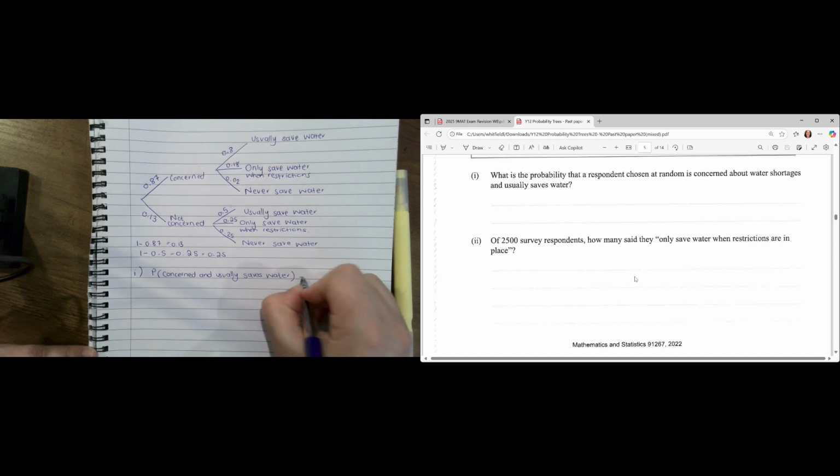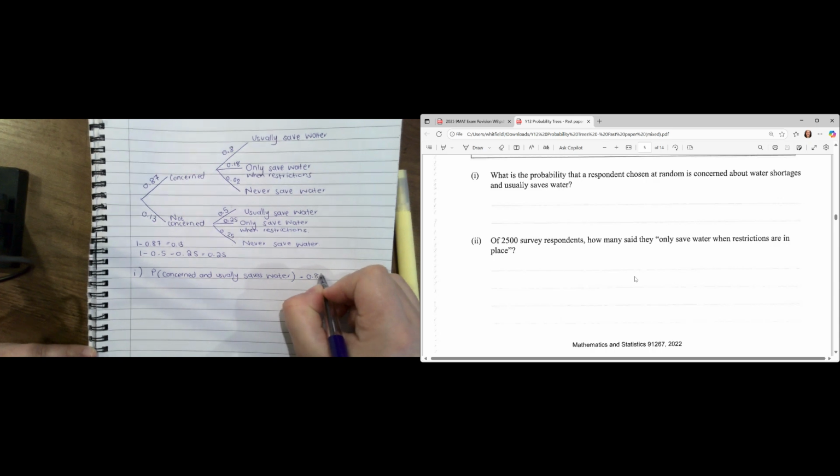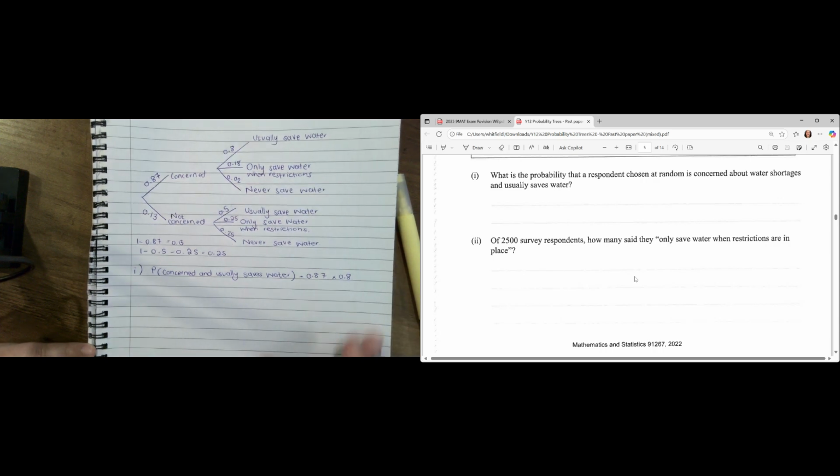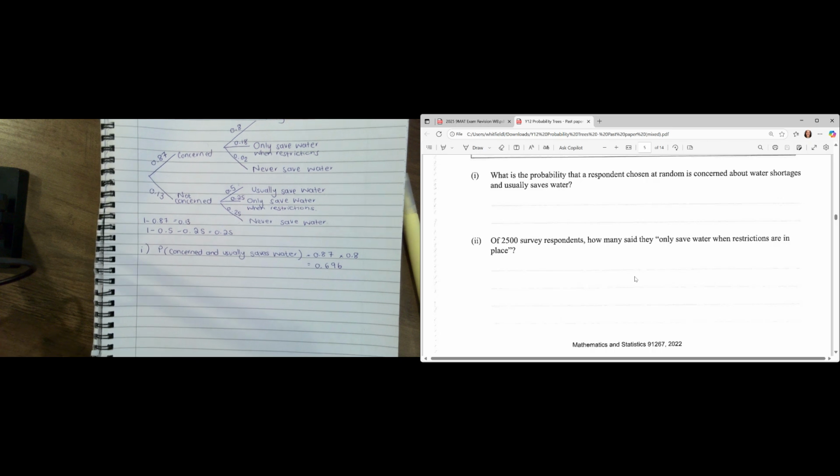Okay, we know we got to multiply along, so it's going to be 0.87 multiplied by 0.8. And that is going to give you an answer of 0.696. And that is our answer for I. Okay, now let's look at II.